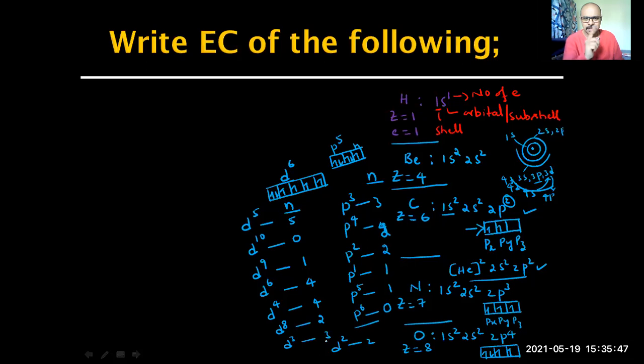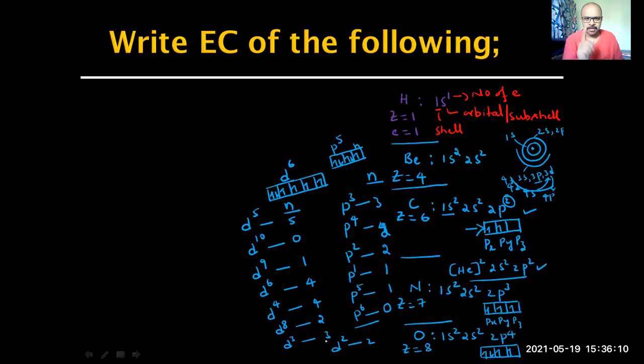I'll give options: Aufbau principle, Pauli's exclusion principle. Generally, the answer is not the option I have given. I've given you p7, and you told me it's not possible.